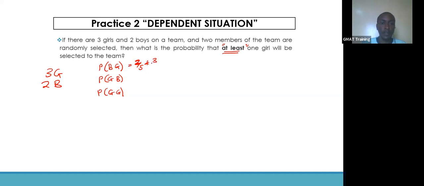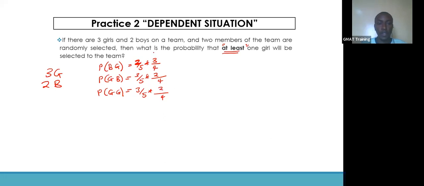Now we have 3 girls left and one boy left, so we have a total of 4 in this case. For the second case, we have 3 girls out of 5 for the first pick. We're left with 4 members. Then we're picking a boy for the second one, that's 2/4. And for the third case, the first pick we have 3/5, and the second pick out of 4, we are left with 2 girls.